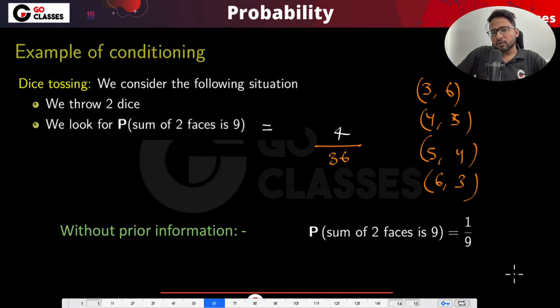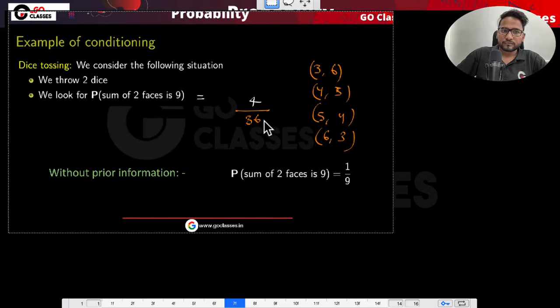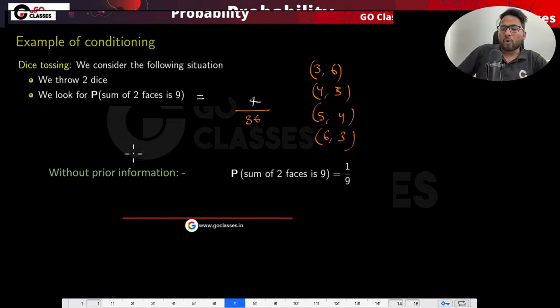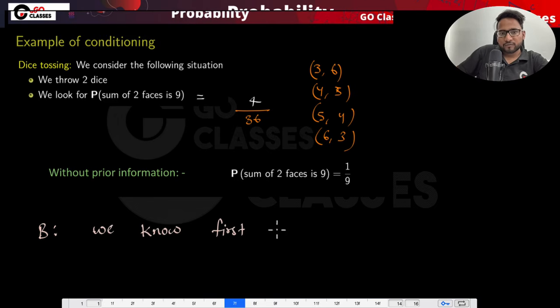Okay. Now let me put some extra information into this. Suppose I ask you the same thing, but I say something else, which means suppose I say that you already know one of the faces is 6. Okay, you already know that the first face is 6, let's suppose. Given that, let me write it as B. We know the first face is 6, right? In that case, what is the probability?